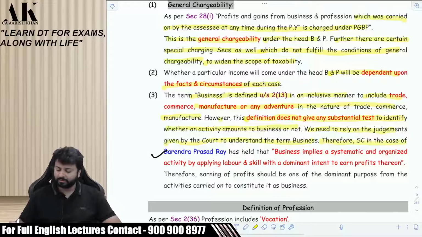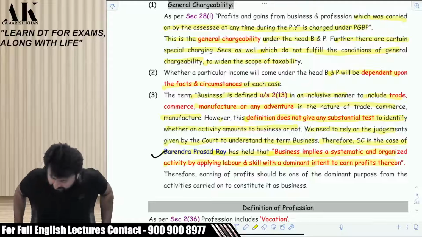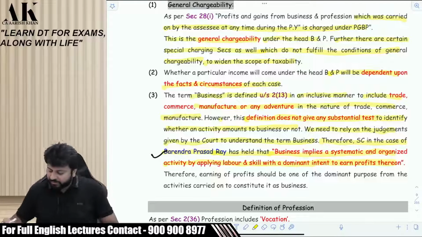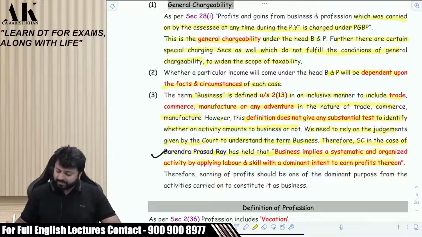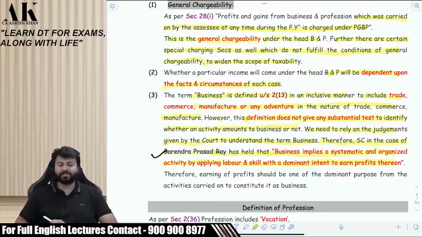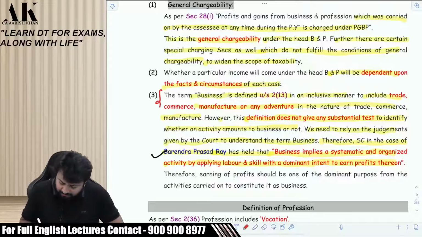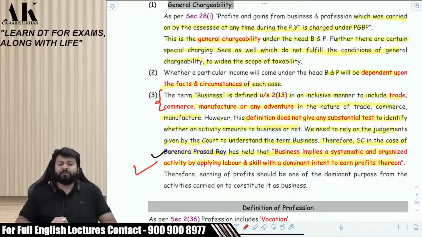The Supreme Court in the case of Barendra Prasad Ray has held that business implies a systematic and organized activity by applying labor and skill with a dominant intent to earn what? Profits therefrom. Therefore, earning of profit should be one of the dominant purposes from the activity carried on by the assessee to constitute it as a business. So this is the definition given by the law, but the Supreme Court has given a slightly better meaning of what business can mean.